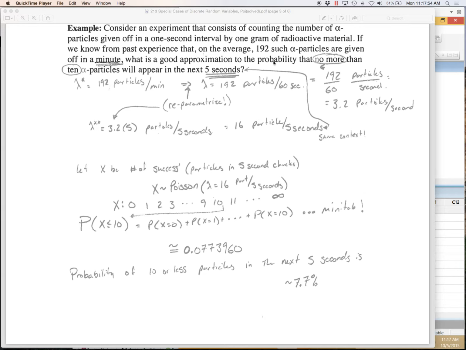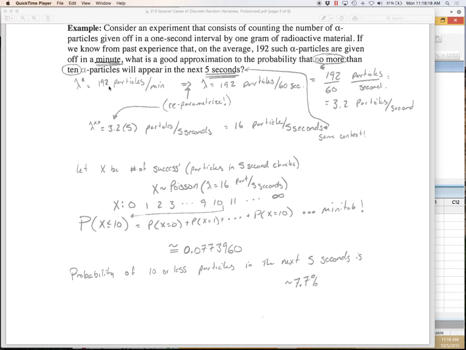So the situation is that you've got this molecule and it sends off alpha particles. How many does it send off? Well, usually it sends off 192 in 60 seconds. Now, that's not going to be always perfect. It'll be around that. So I've been given a rate of success, and that's usually what defines a Poisson probability.